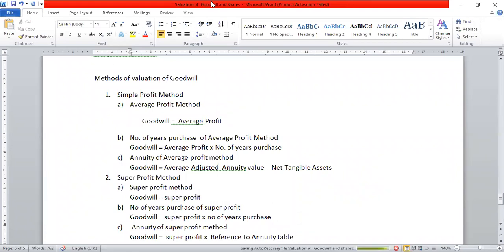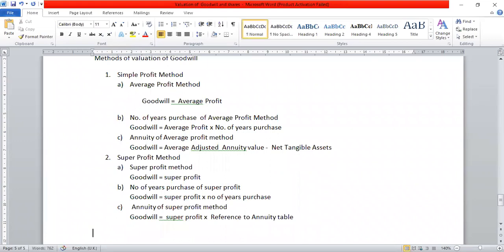The next method is number D. You may call it the sliding scale method or capitalization of super profit, or you may call it the capitalization of super profit method.